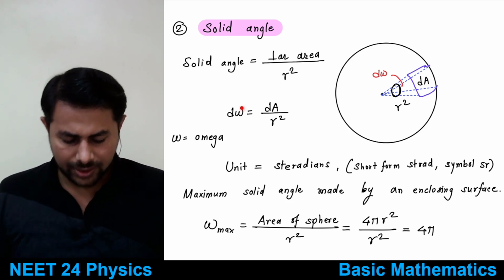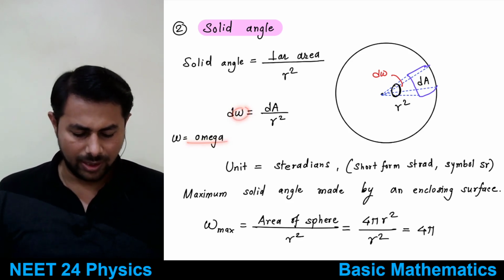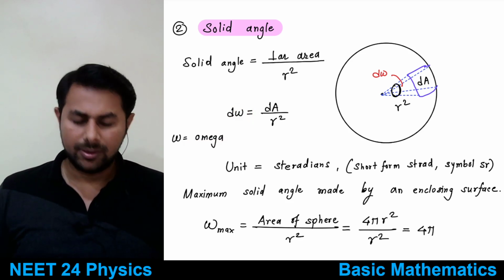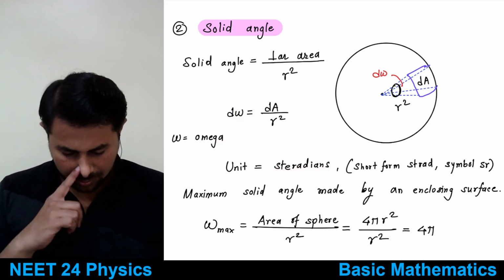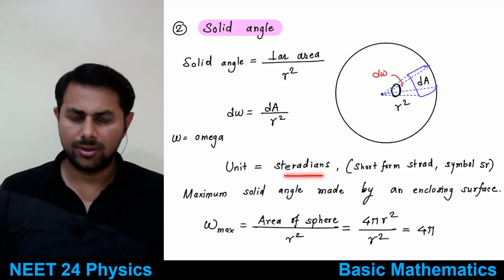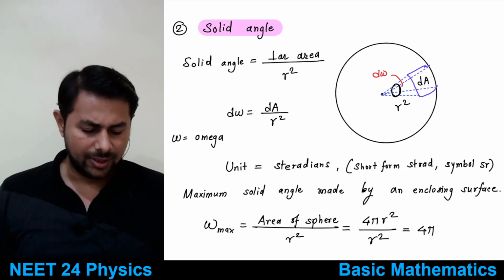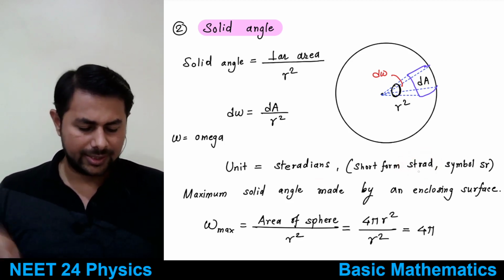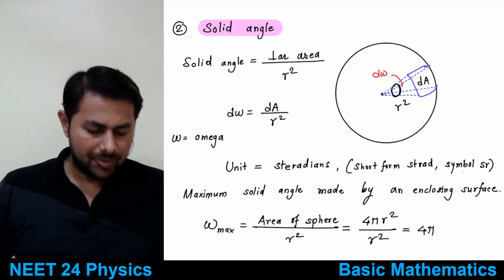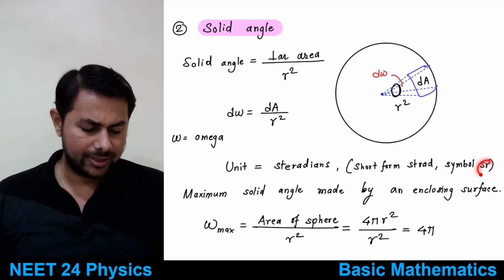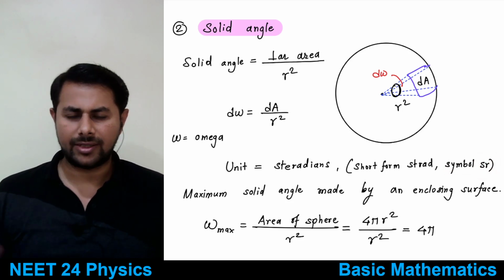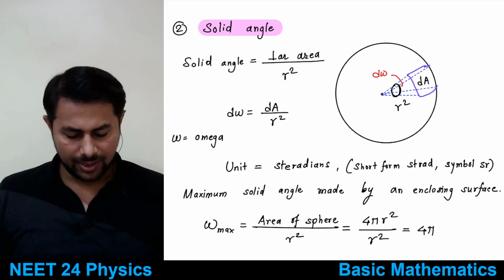Then this letter is known as omega. Then the unit of solid angle measured this way is steradian, and in short form it's written as sr. Most of the time in our textbook it's written this way, sr for steradian, right?